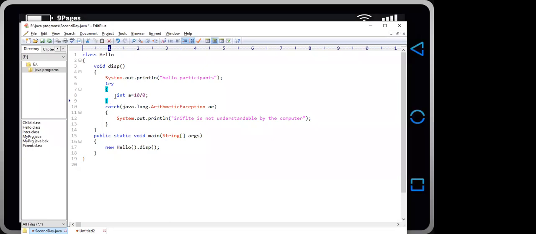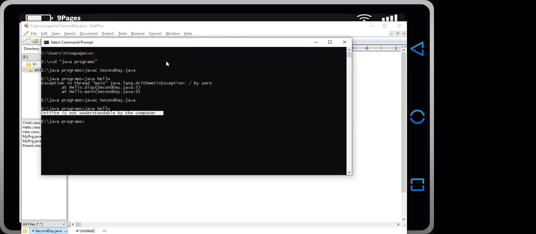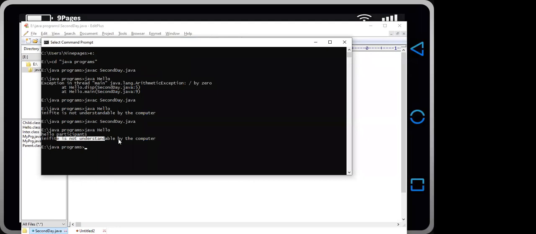We only write the statements which may raise an exception during the runtime inside the try block. Okay, and catch contains the statement which gets executed when an exception is raised. So if we write the following code snippet, we will get this type of output: hello participants, infinite is not understandable by the computer.